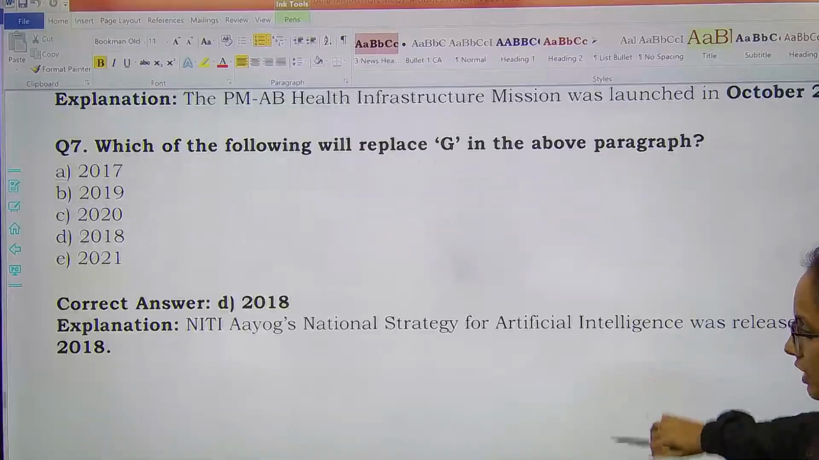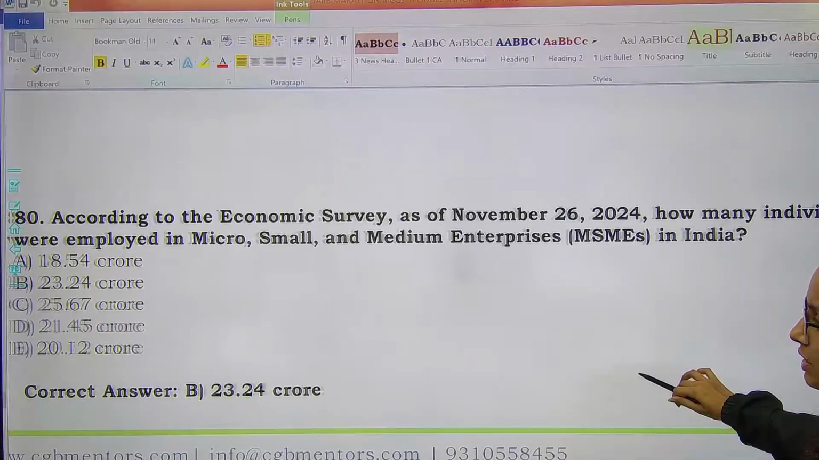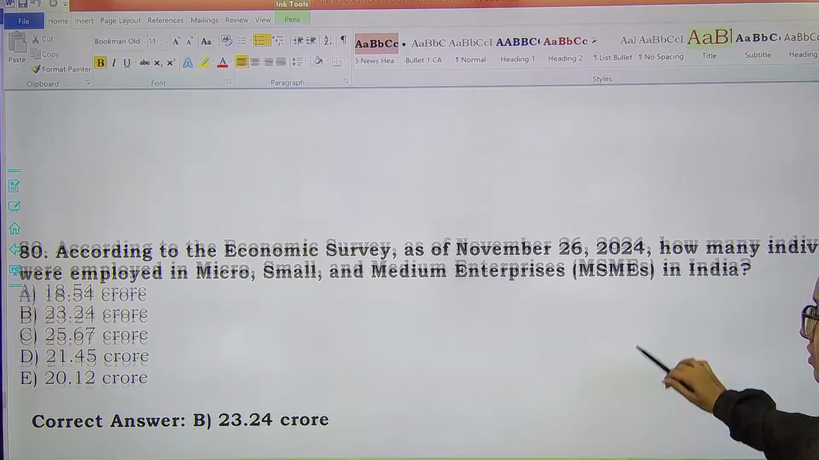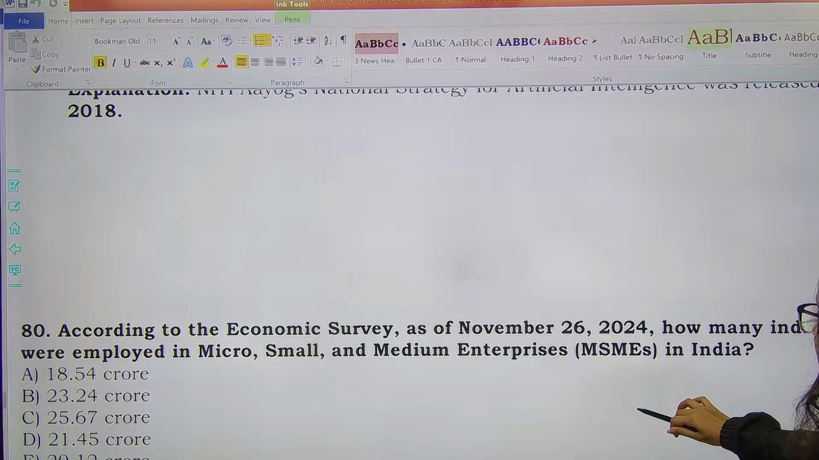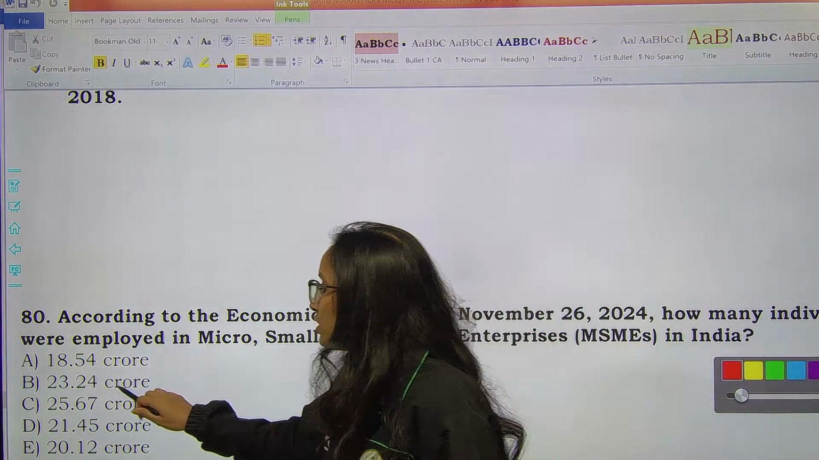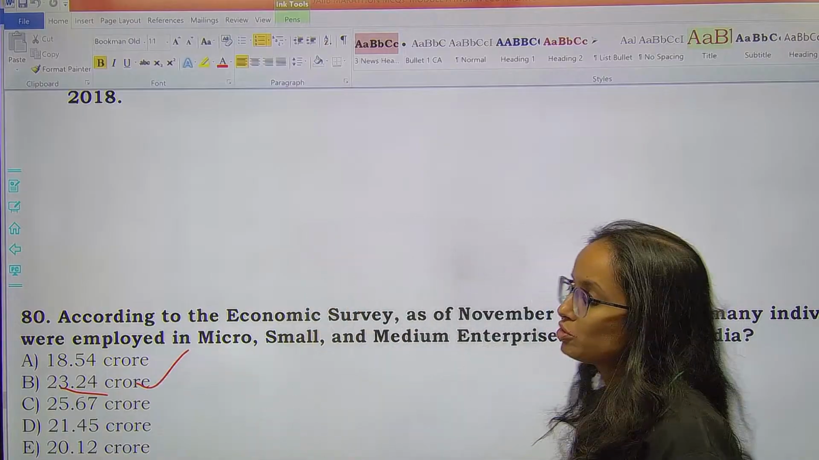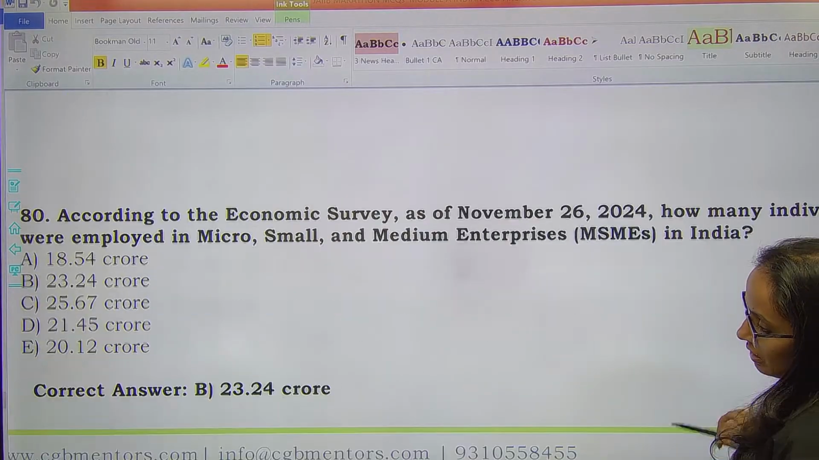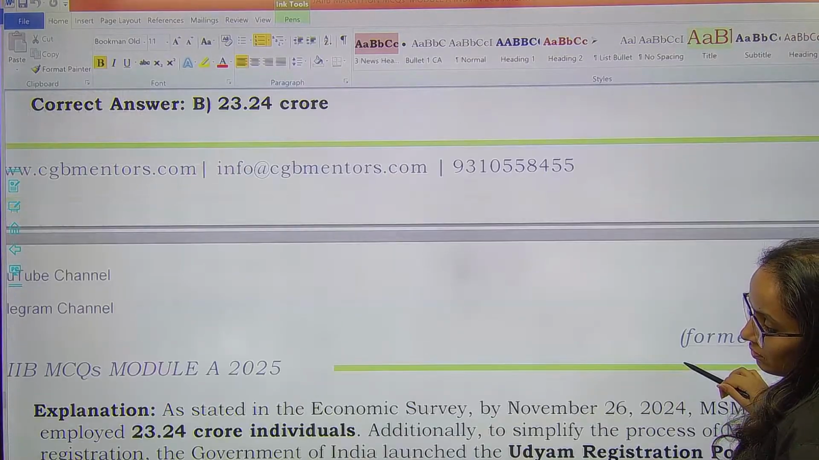So let's move ahead. Question number 80. According to economic survey, okay, so according to economic survey, how many individuals were employed in the MSME sector India? MSME बहुत important है, बताइए। According to economic survey, how many people were employed in the MSME? Very very important. MSME is important. 23.24 crores. Remember, option B will be the right answer here. Next question.